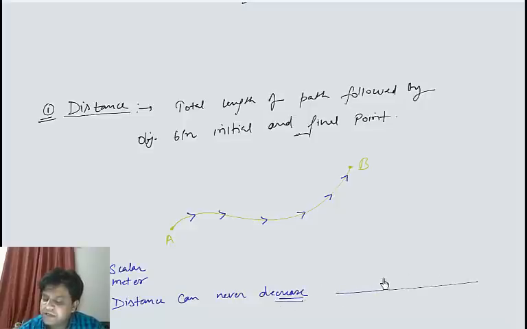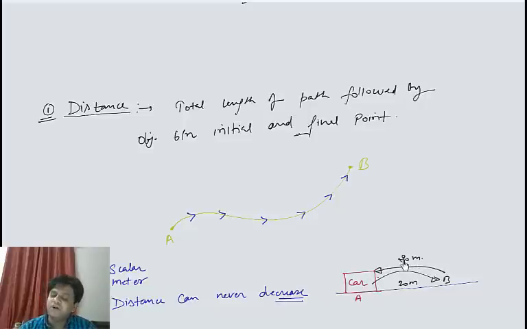For example, let's say I have a car and the car is standing at this point A. Now if the car moves and goes to this point B, and again this car comes back to the same point A, its starting point, then the distance traveled by the car from A to B and B to A again is, let's say, 20 meters going and 20 meters coming back.